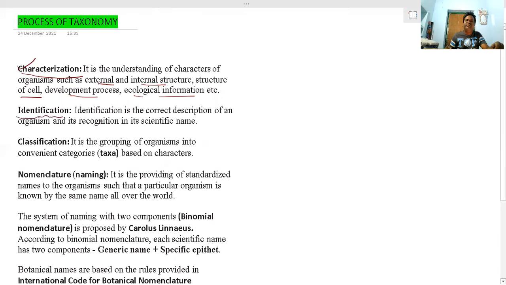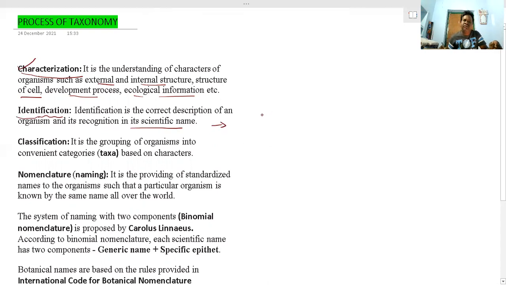And then, identification. Identification is the correct description of an organism and its definition with a scientific name. So identification is based on their morphological characters; you are able to identify them.